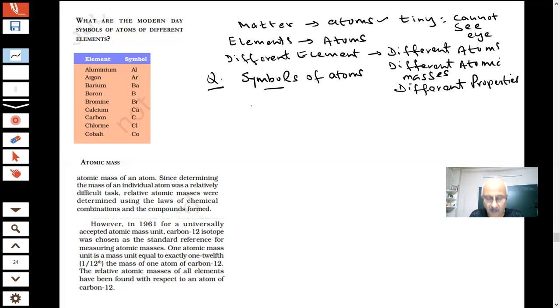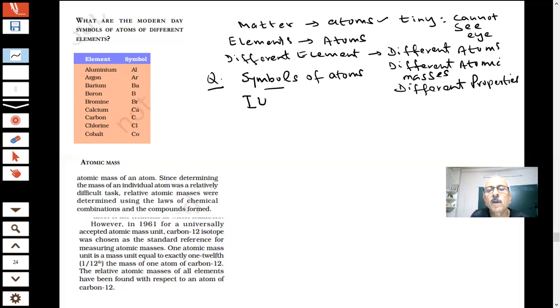Now it is important that the same symbols be used everywhere. I cannot use a different symbol for hydrogen or for oxygen. It has to be the same, universally accepted. Nowadays we have the International Union of Pure and Applied Chemistry, IUPAC, an international scientific organization which approves the names of the elements.